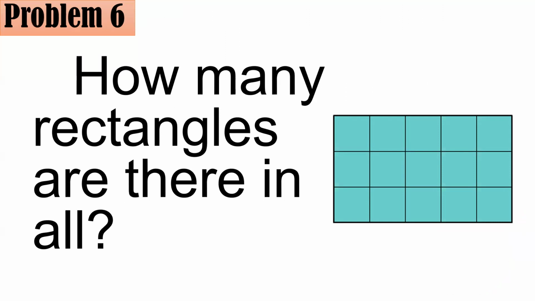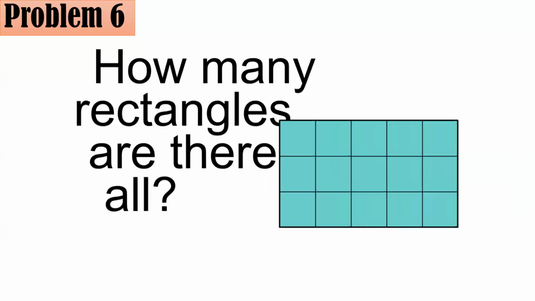Take note that all squares are rectangles. But be careful, the converse is not true. All squares are rectangles, but not all rectangles are squares. Again, all squares are rectangles, but not all rectangles are squares. So be mindful of that. And there is actually a special technique here, or a simple technique to do this.